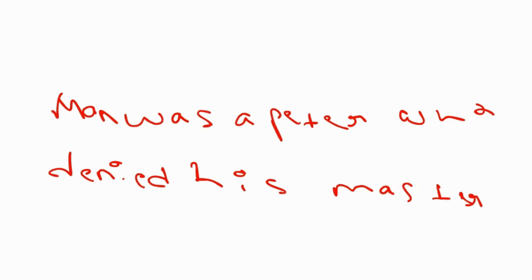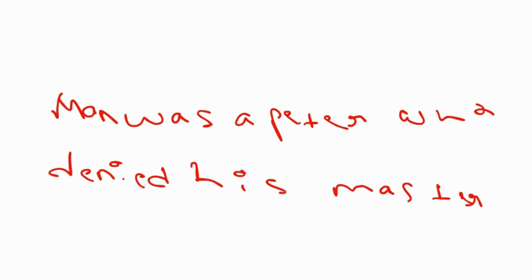So one more statement, friends, that is very famous. That is, Mill was a Peter who denied his master. And why do people say this statement? Because Mill actually destroys the theory given by Bentham on utilitarianism. So he made certain changes in the utilitarianism that Bentham gave. The first change he made was that Bentham says pleasure matters in quantitative terms, but Mill says that no, a pleasure without quality is useless, right?